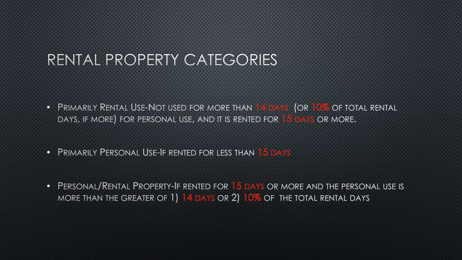There are three categories of rental properties. The first one is a primarily rental use property. If a property has not been used for more than 14 days or 10% of the total rental days for personal use, and it is rented for more than 15 days, then it's considered primary rental use.